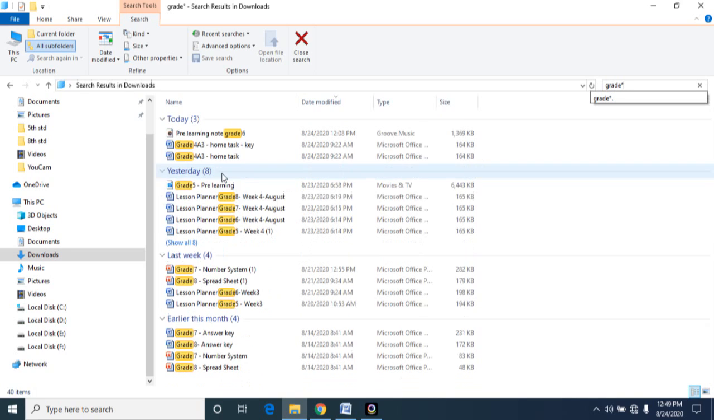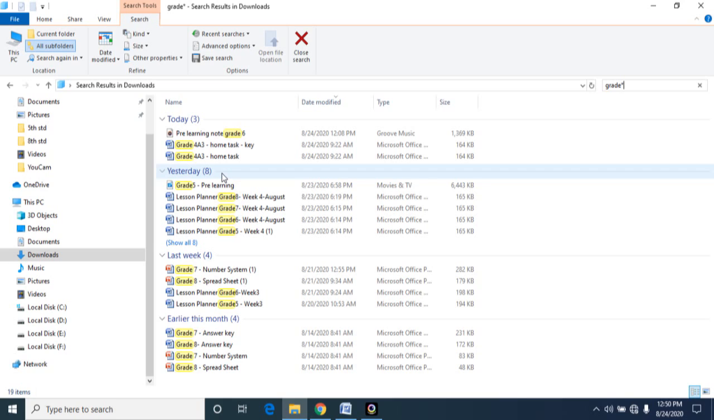See, in the first file, grade is at the end. In the second file, grade is at the beginning. In some other file, the grade is in the middle or at the end. So middle, end, star, beginning. Wherever it finds grade, it will display all the files.